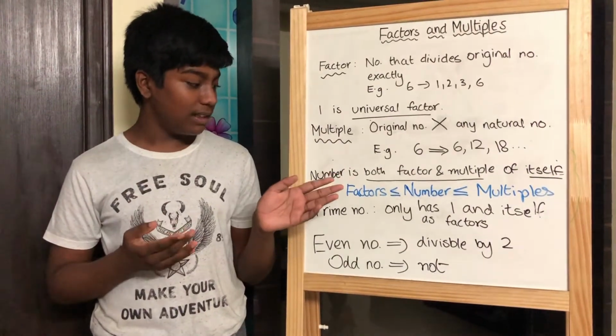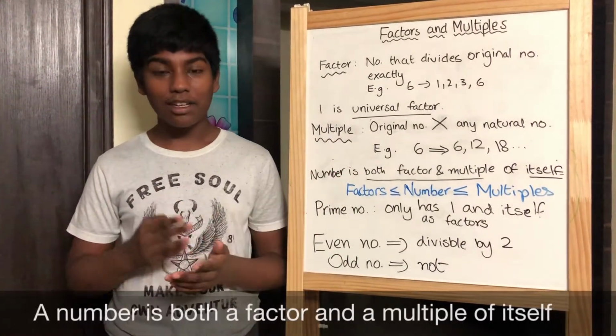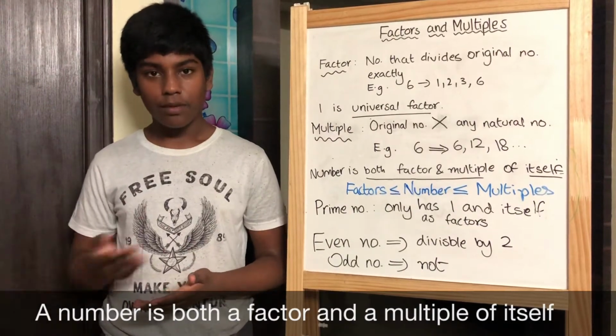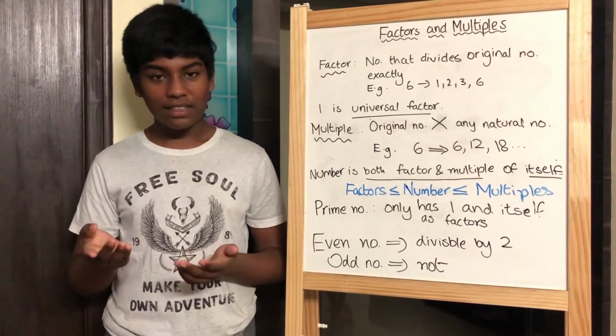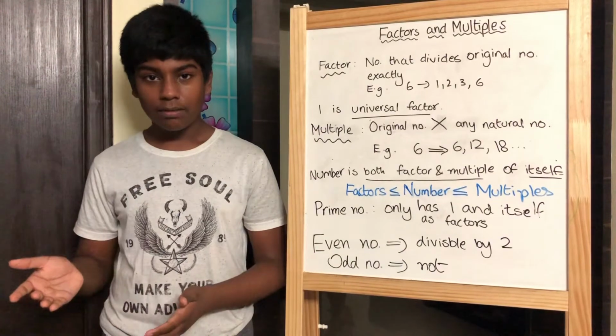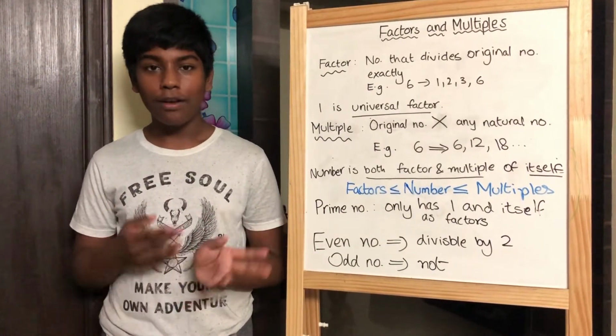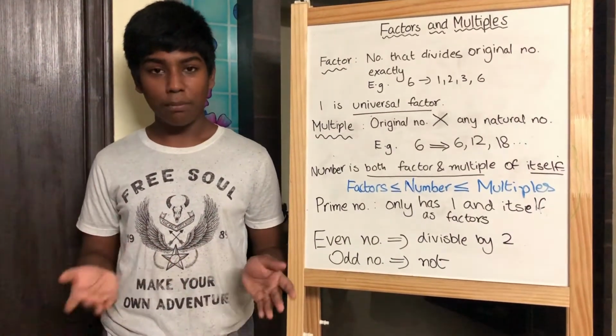So, we can see a number is both a factor and a multiple of itself. A number is a factor of itself which divides itself into one part. And when a number is multiplied by 1, we get the number itself. Therefore, it is a multiple of itself.